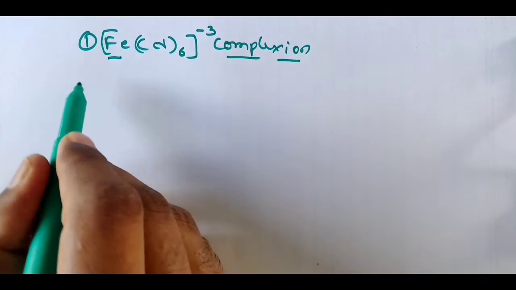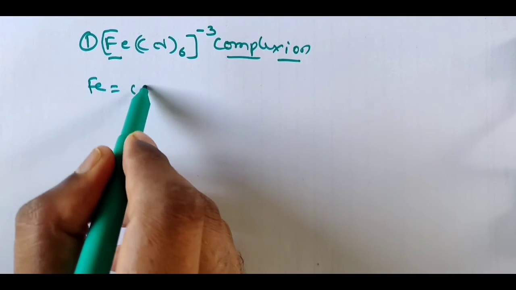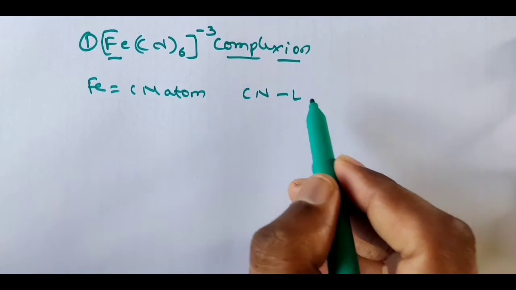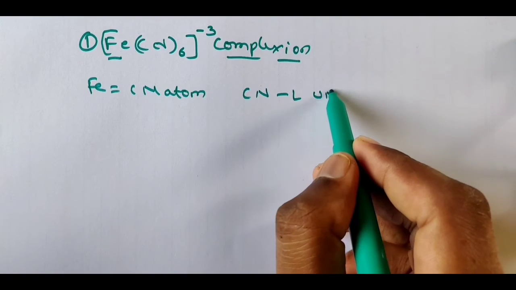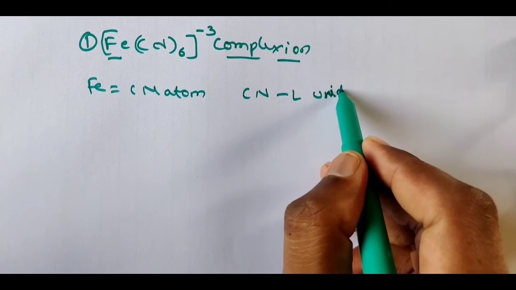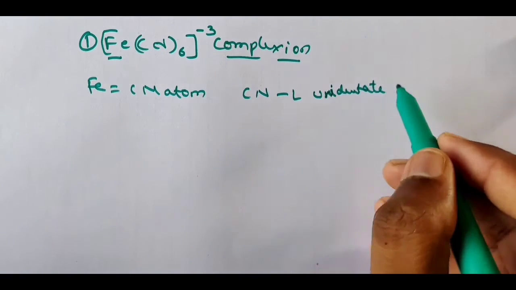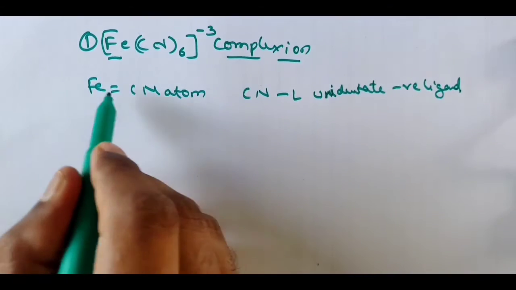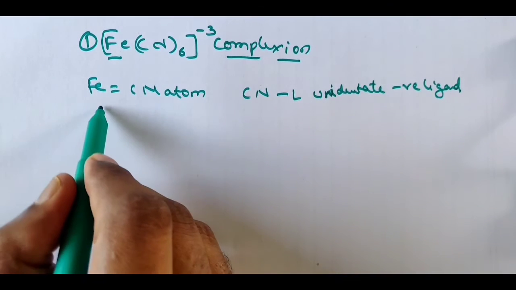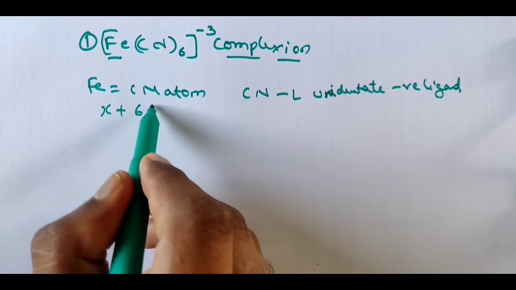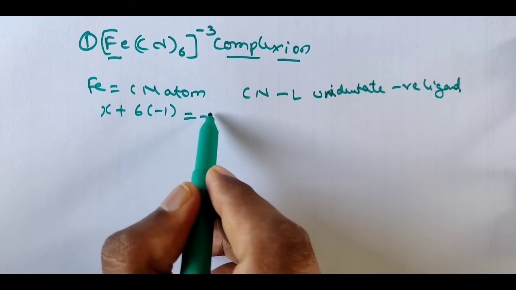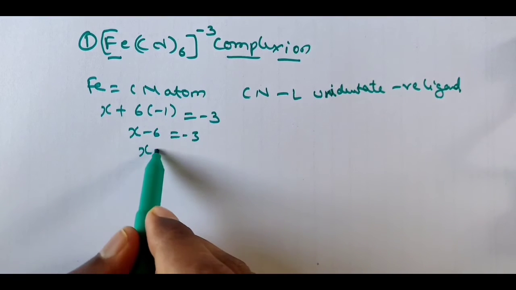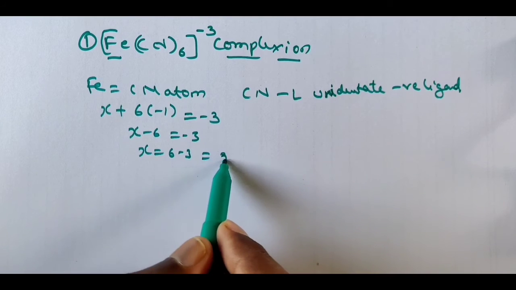CN is the ligand, a unidentate negative ligand. Calculate the oxidation state: x plus 6 into minus 1 is equal to minus 3. x minus 6 is equal to minus 3. x is equal to 6 minus 3, that is 3.